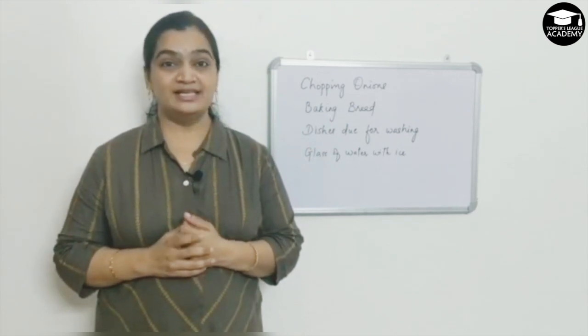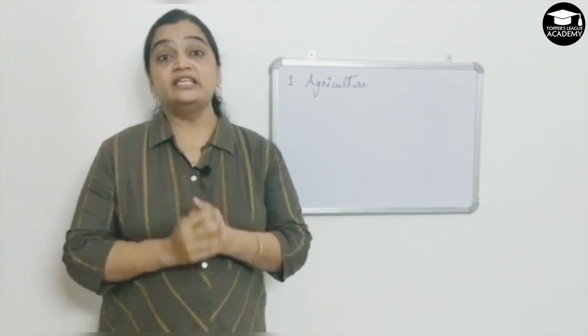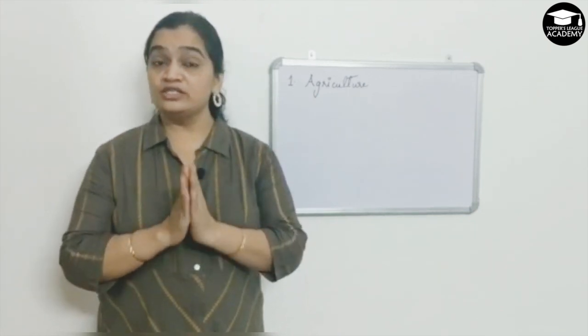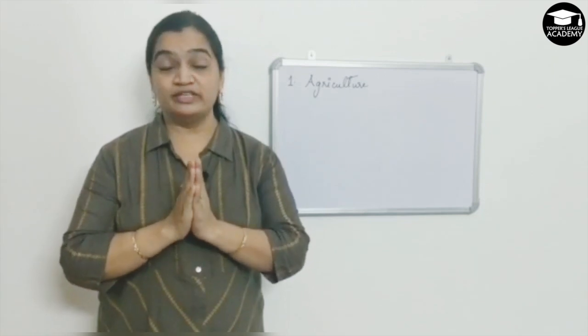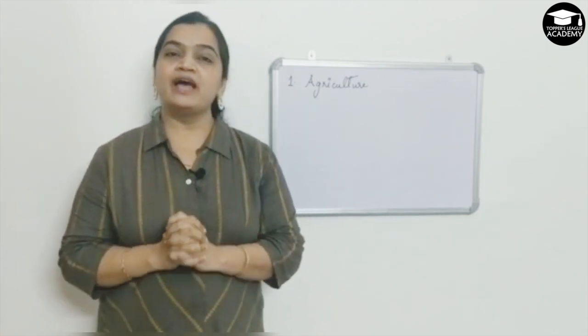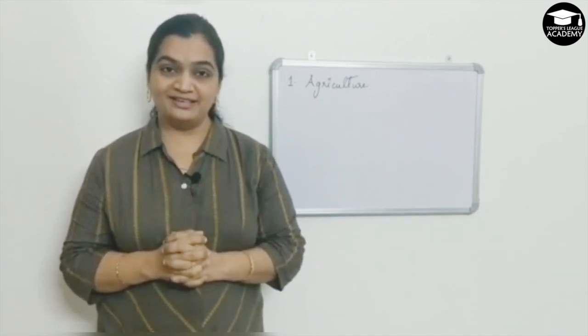To begin with, let's start with agriculture. Food supply to any society depends on agriculture. So it's not just the quality of the food that we have to look at, but also the quantity. We have to meet the need of increasing population. How can we do that?